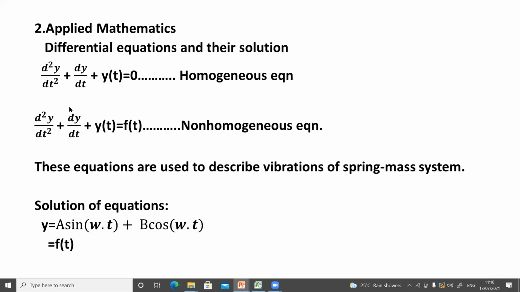Maybe in engineering mathematics 2 or 3, you must have learned these differential equations and how to get their solution. When I say solution, what is the exact meaning of solution? In the last line you can see the solution of the equation. From this differential equation, we need to find one equation that will describe this y. Here we have one basic equation, y is equal to a sin omega t plus b cos omega t. So basically y is a function of time. I will elaborate on this so you can understand the meaning of the solution.